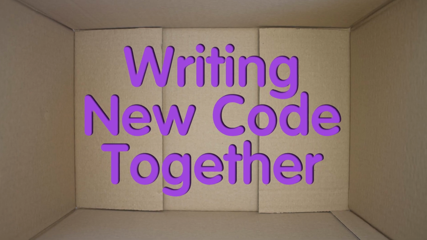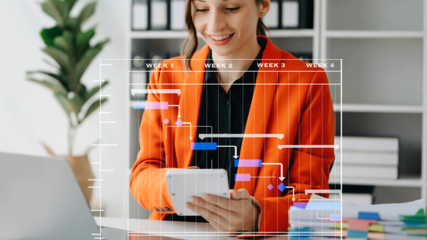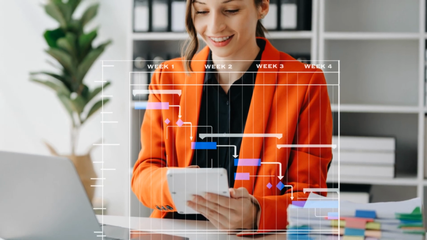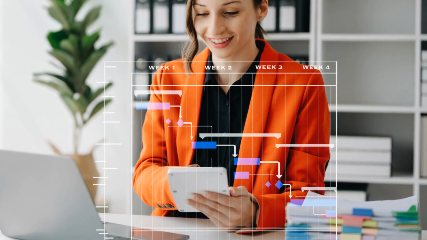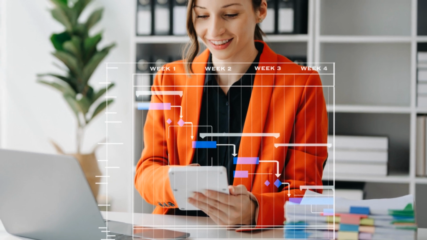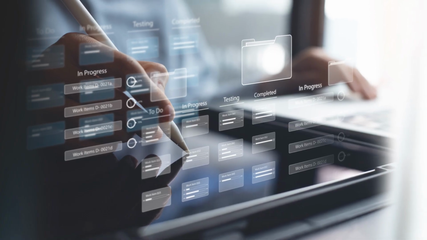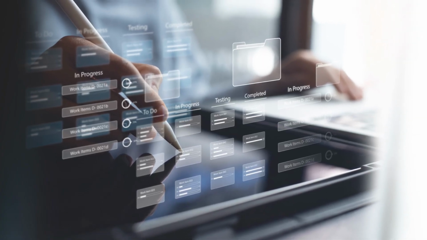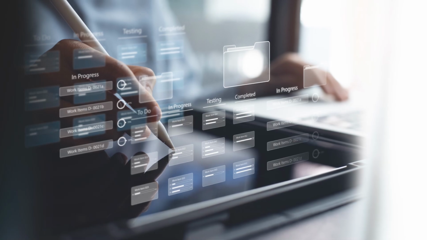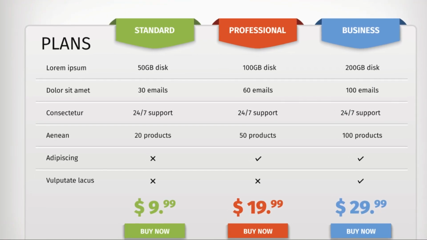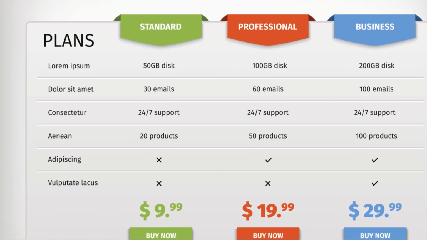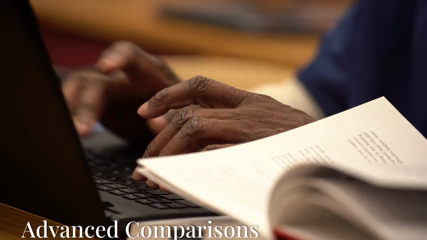10. Azure DevOps versus GitHub Actions. Analogy: Azure DevOps is a full project management suite, while GitHub Actions is a lightweight, workflow-centric assistant. Azure DevOps: comprehensive CI/CD, project management, and repo management. GitHub Actions: CI/CD workflows directly integrated with GitHub repositories. Pro tip: use Azure DevOps for enterprise-scale projects and GitHub Actions for GitHub-focused workflows.